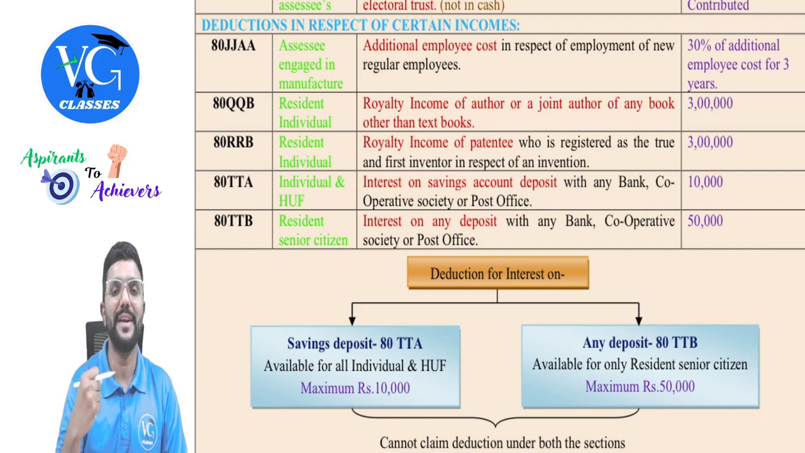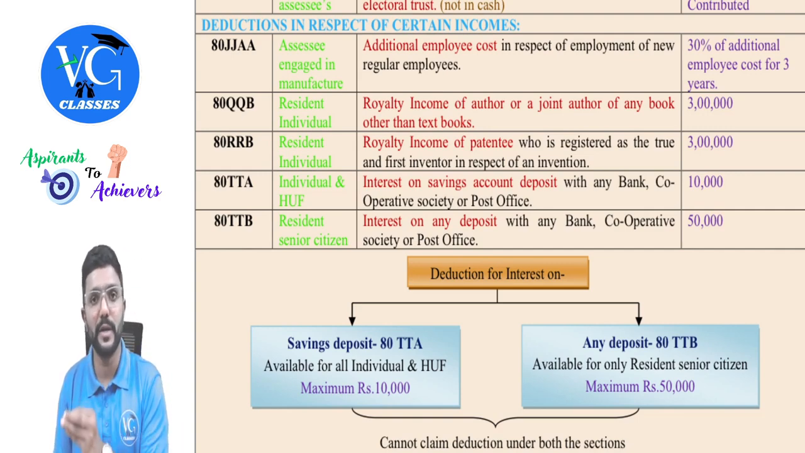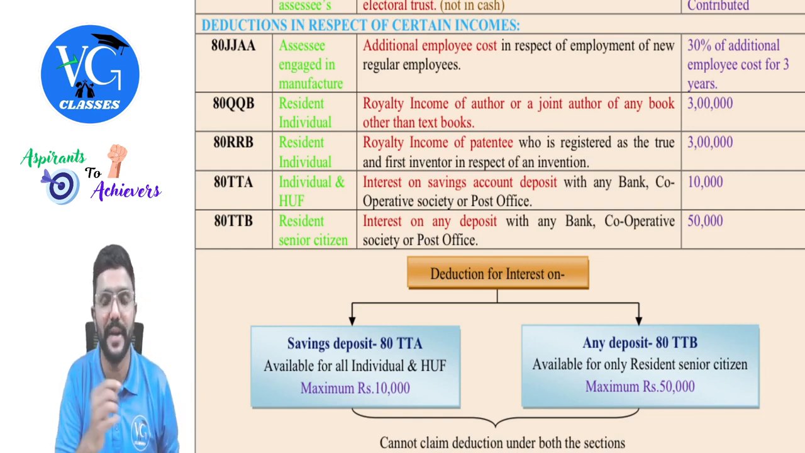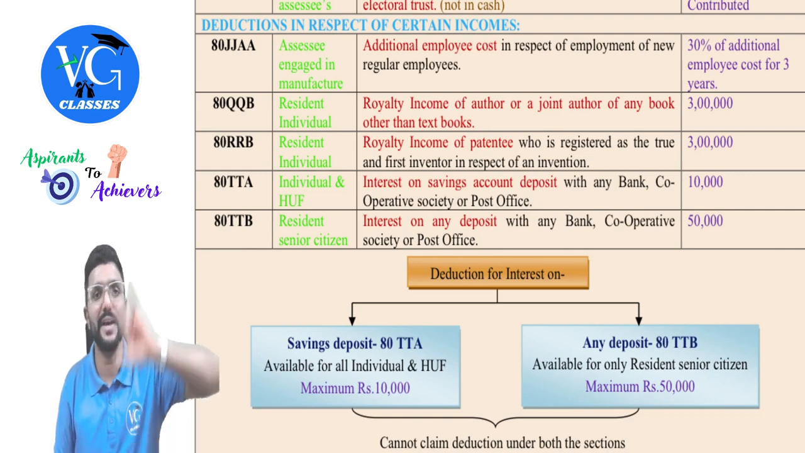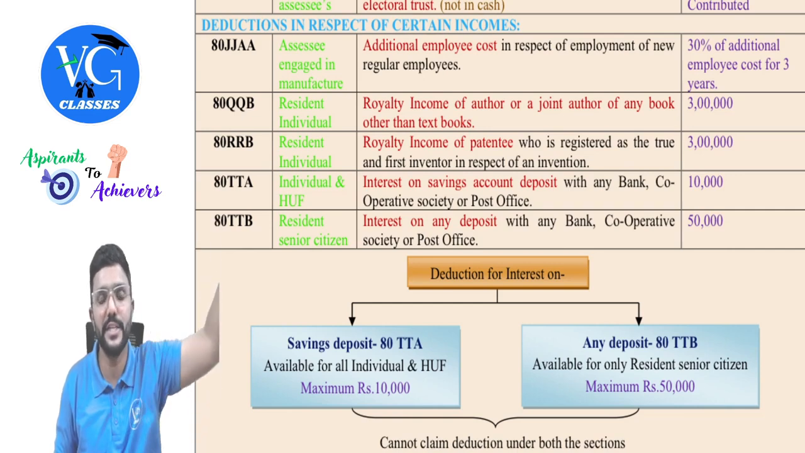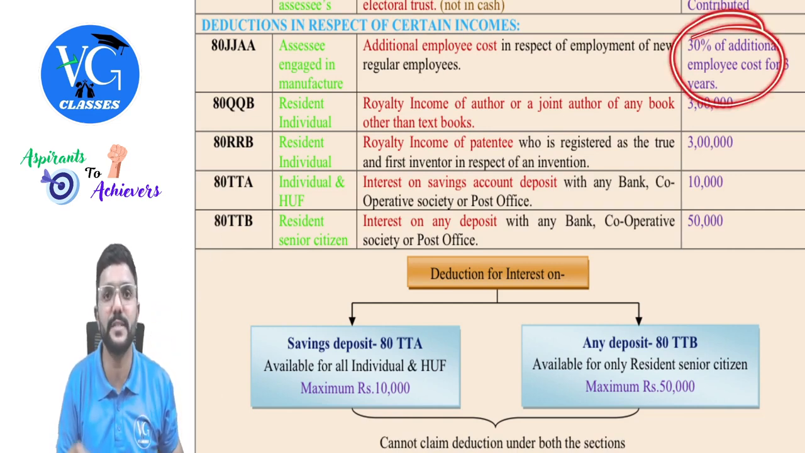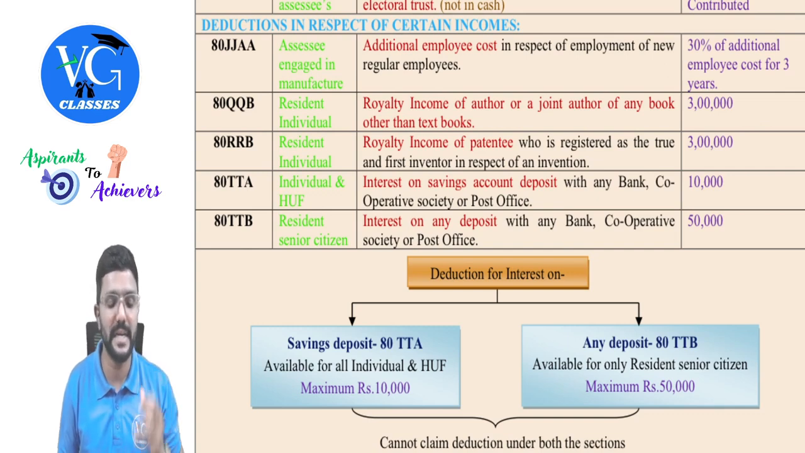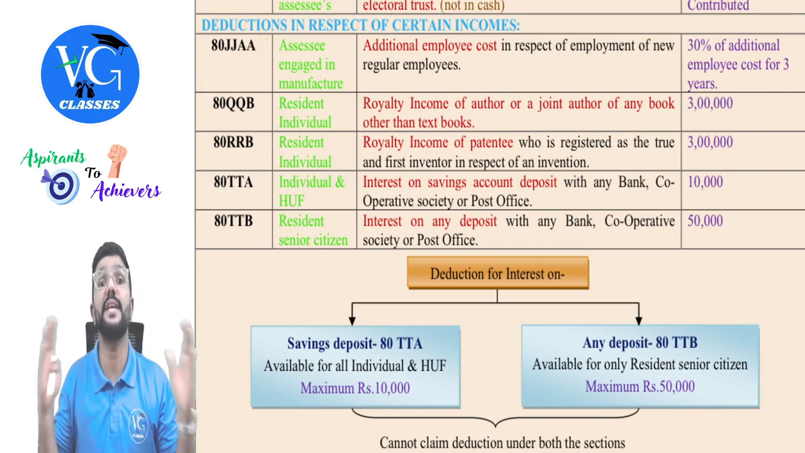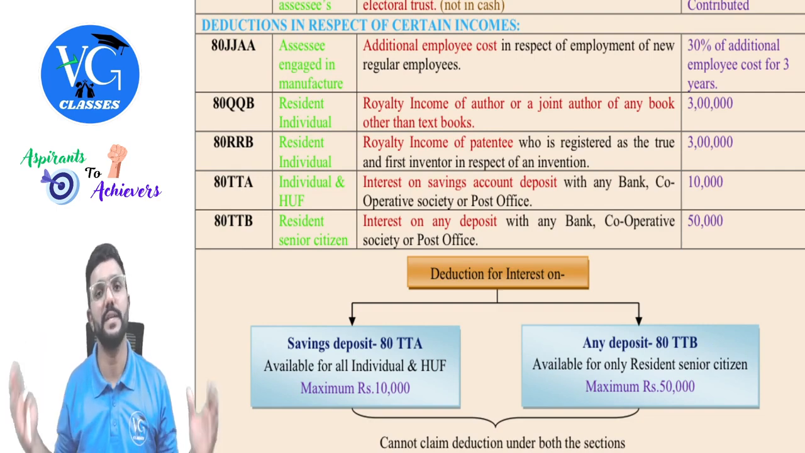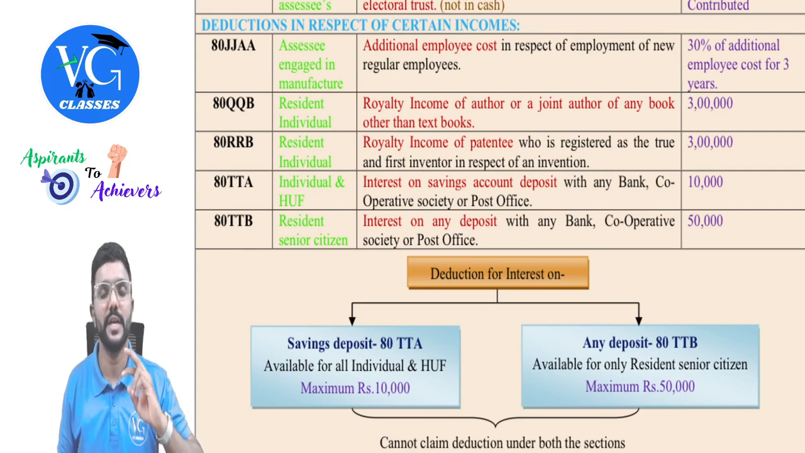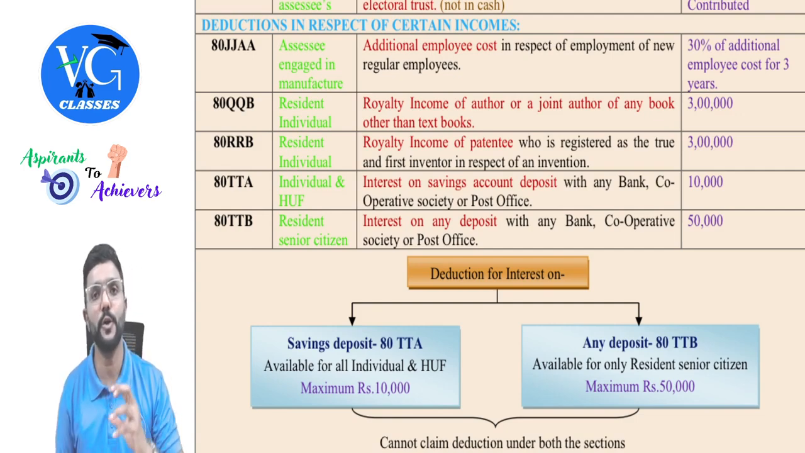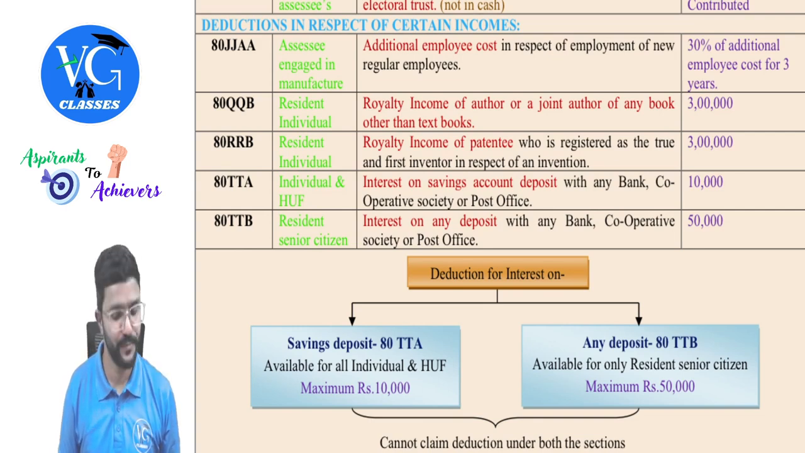So if they provide employment opportunity, whatever new regular workmen or employees are appointed during the previous year for whom wages or salary is paid, wages or salary is already allowed as an expense under section 37. In addition to that, 30% of wages or salary paid to the regular workman is allowed as deduction under section 80JJA for 3 years. For 3 years, guys, starting from the year in which employment is provided. So this is to support the manufacturing entities in order to provide more and more employment, guys.